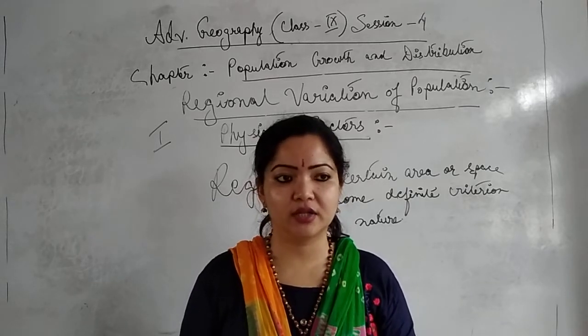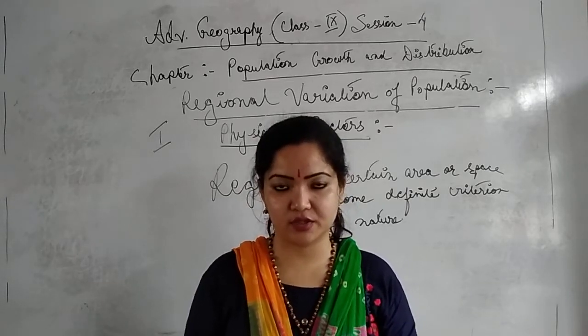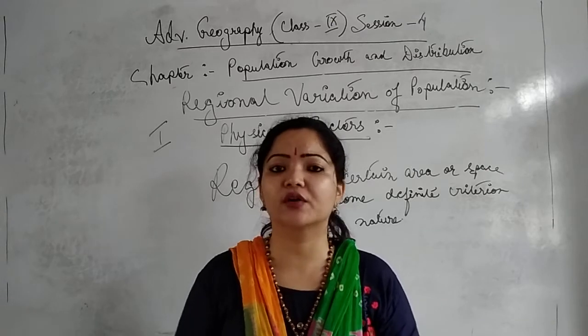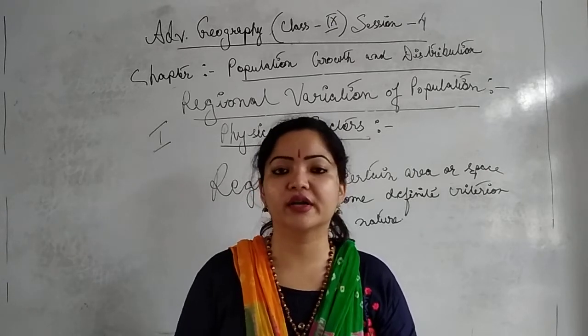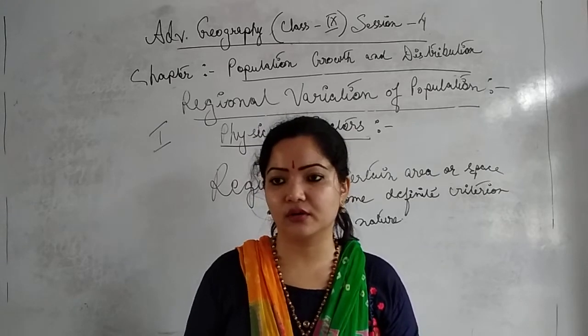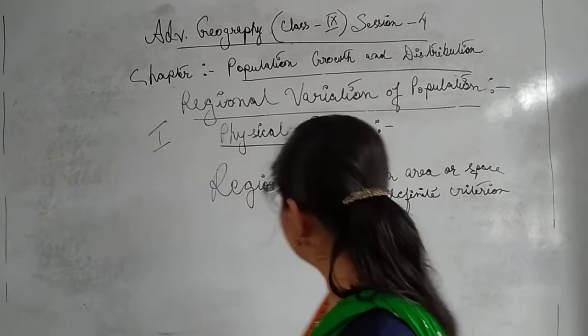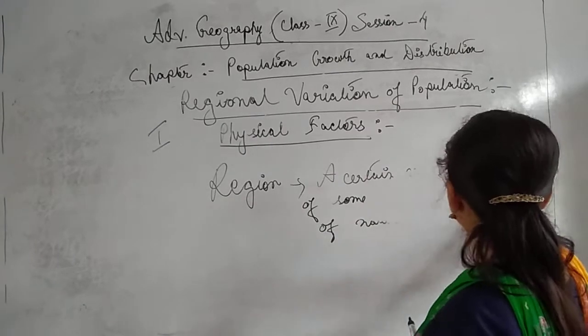So this is where we find lots of variation regarding the distribution of population in the world. There are several important factors which are responsible for such variation of population over the surface of the earth. So the first point is what? Some kind of physical factors.